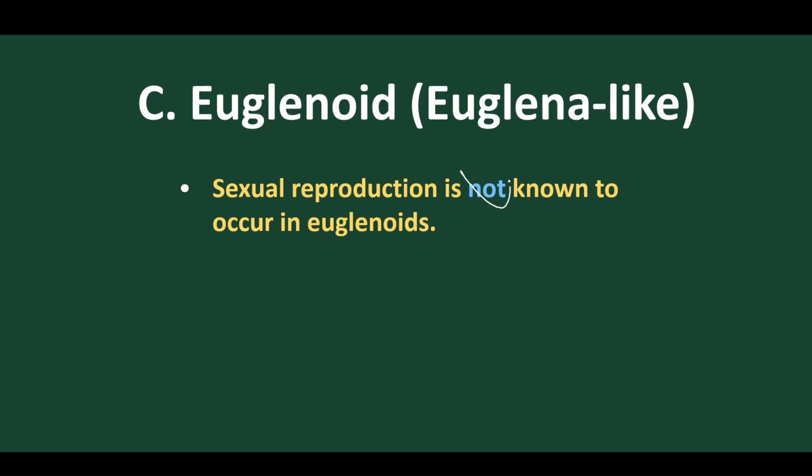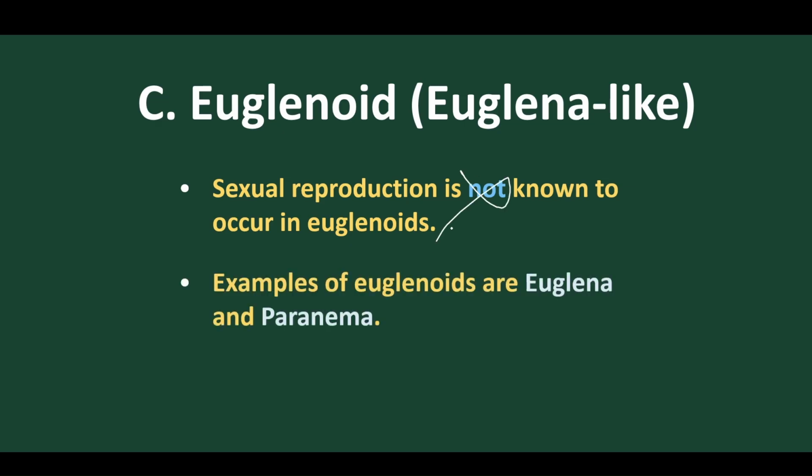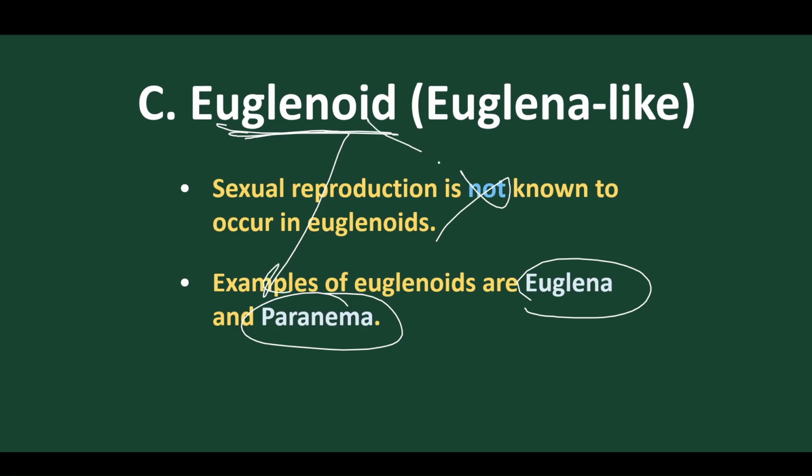Sexual reproduction is not known at present. It is not found. Among the Euglenoids, Paranema and Euglena are the best examples.